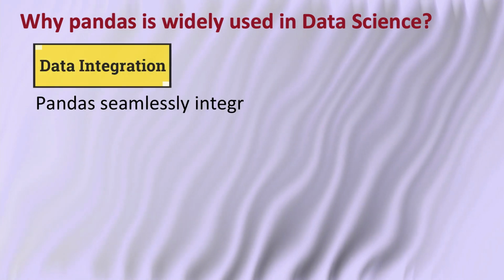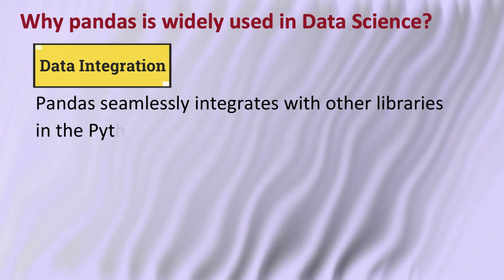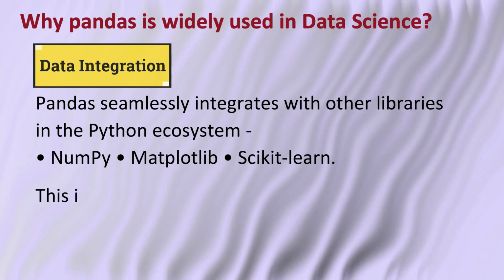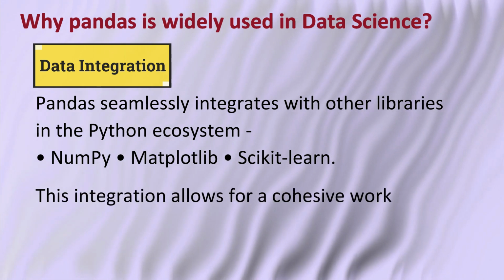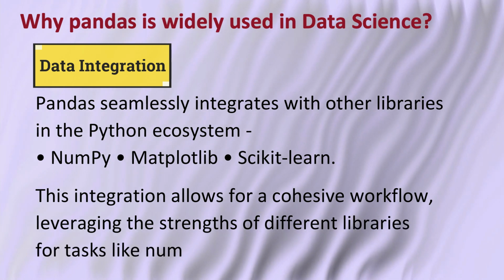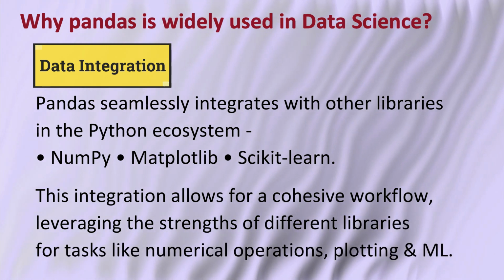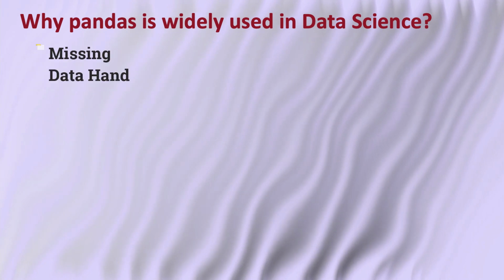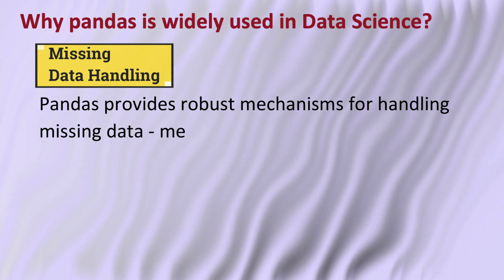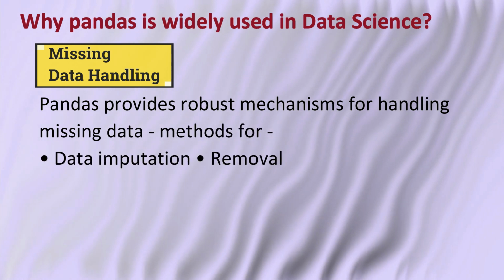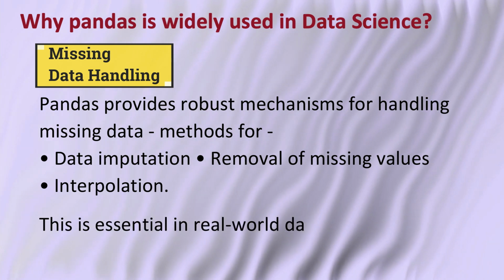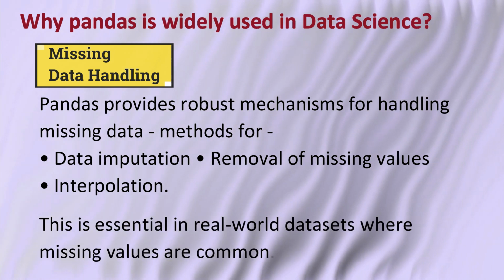Pandas seamlessly integrates with other libraries in the Python ecosystem, such as NumPy, Matplotlib, and scikit-learn. This integration allows for a cohesive workflow, leveraging the strengths of different libraries for tasks like numerical operations, plotting, and machine learning. Pandas provides robust mechanisms for handling missing data, such as methods for data imputation, removal of missing values, and interpolation. This is essential in real-world data sets, where missing values are common.